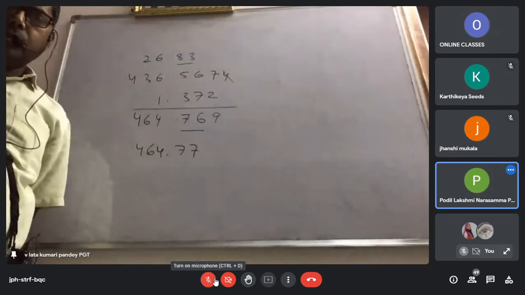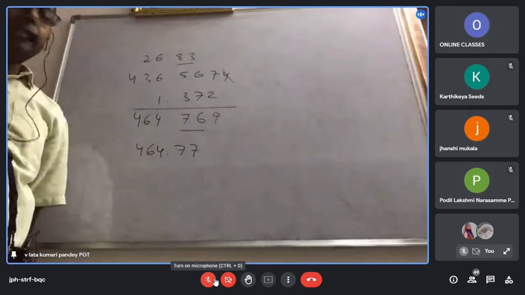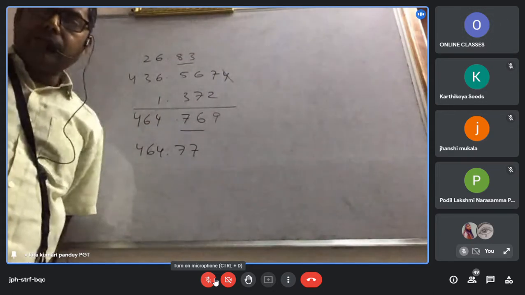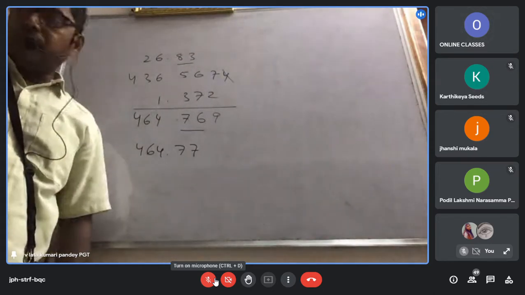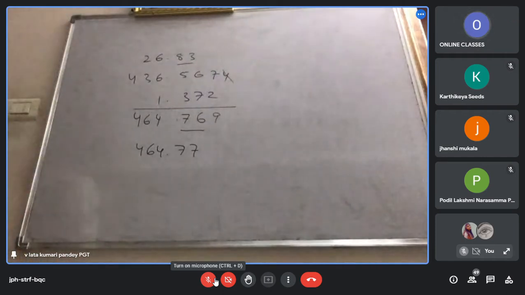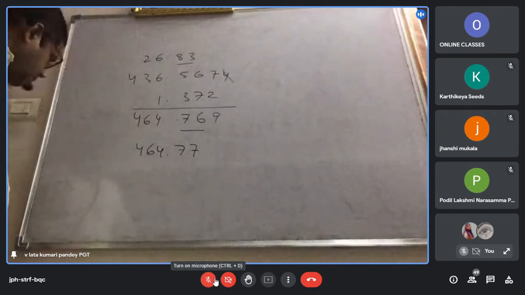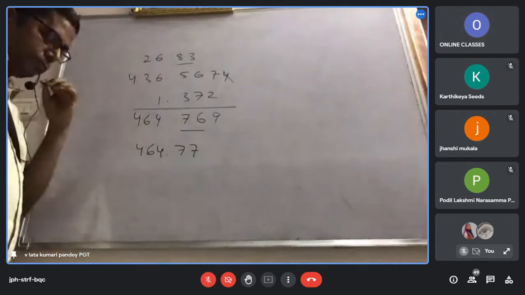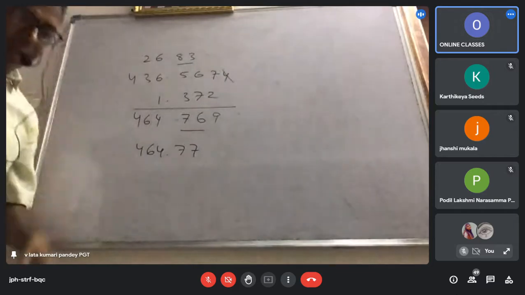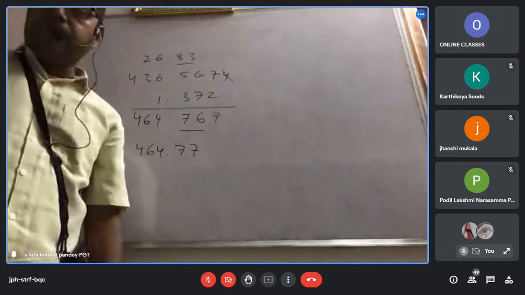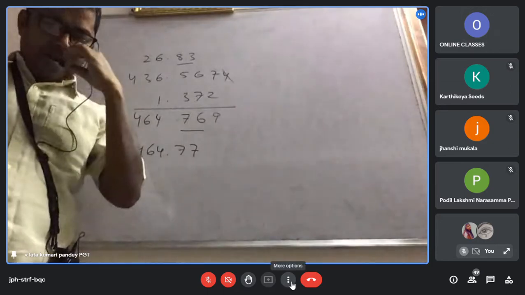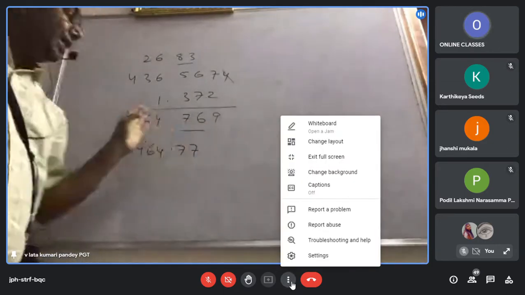The question is given on addition. Remember, for addition and subtraction, the procedure is the same.